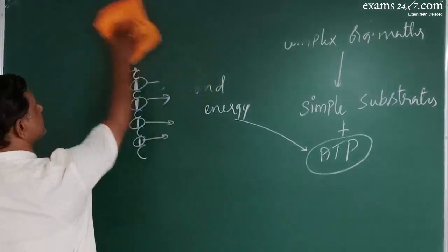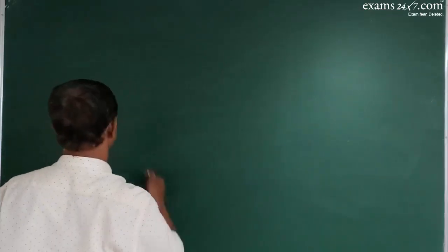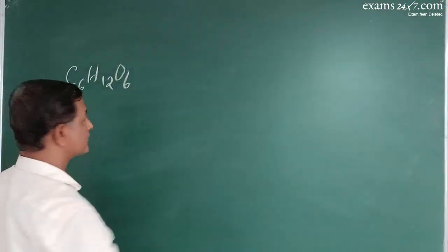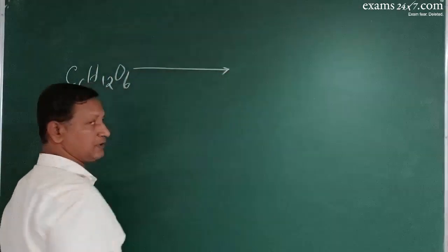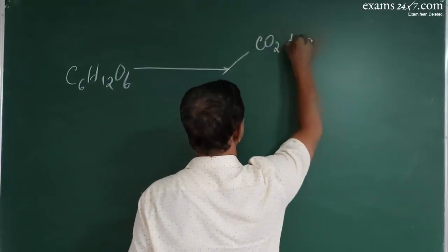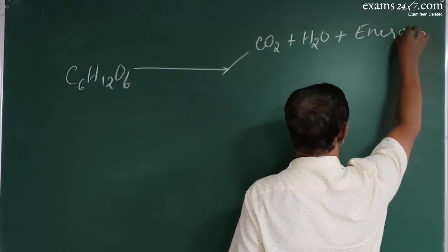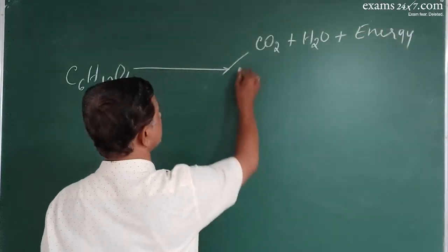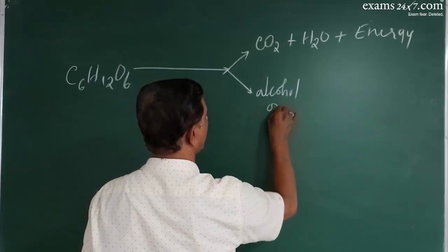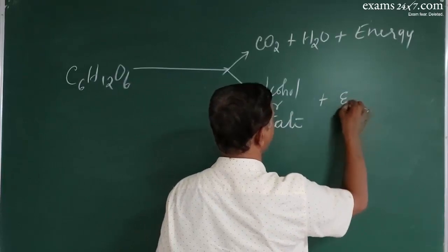Okay. So what actually is respiration? Respiration is a catabolic process where complex organic matters like glucose are oxidized into simple matters like carbon dioxide to release energy, or into alcohol or lactic acid or lactate and a small amount of energy.